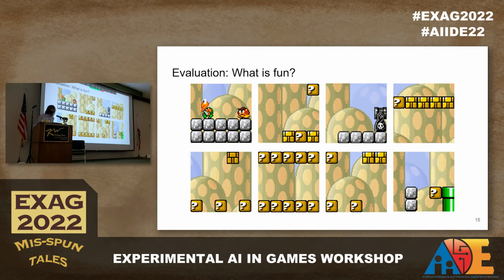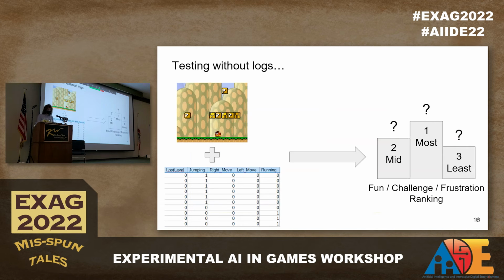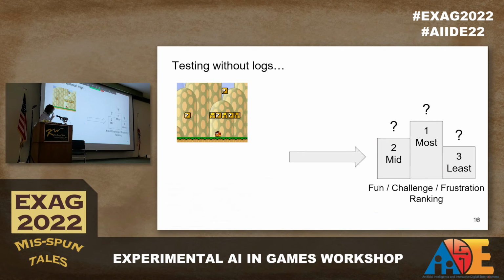This is, once again, an avenue for future work, where we have our model being able to give game designers interesting information about what is fun in the games that they're making and how to create more interesting level design patterns. Next, we're going to test our model without logs. As a reminder, this is originally what our model is doing and how we're training it. And then we're going to take away those logs and only train it using level information.